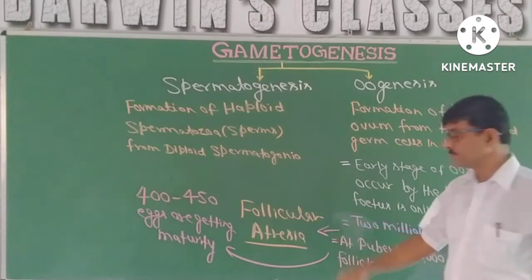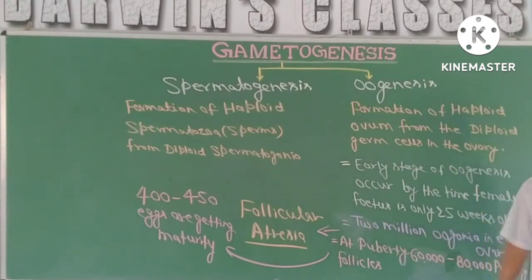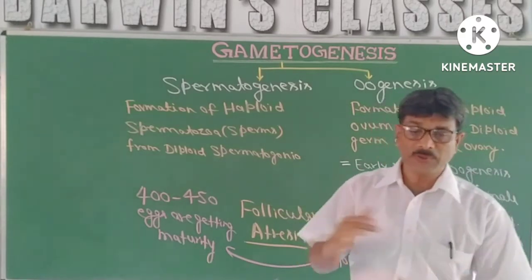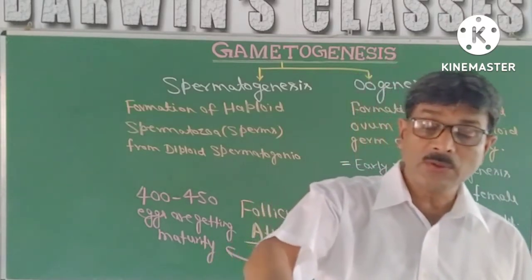Just see here, out of the 60 or 80,000, only 400 to 450 eggs are getting maturity in whole life.